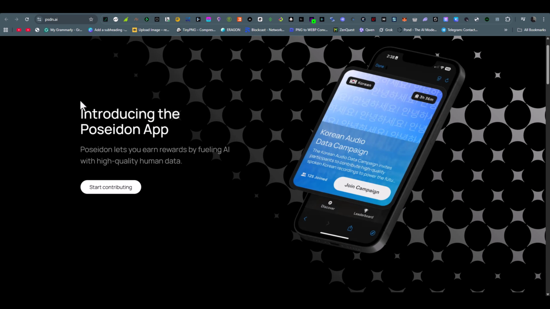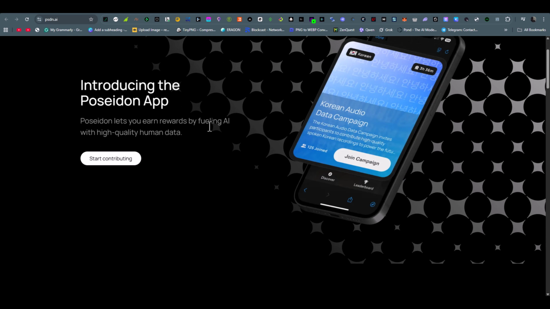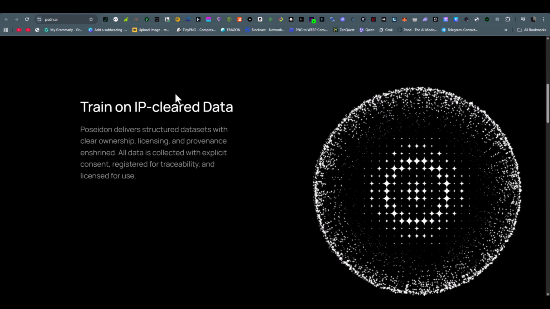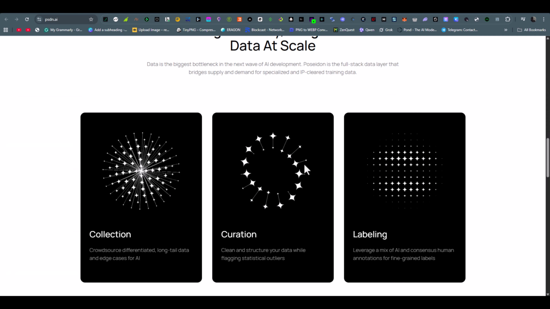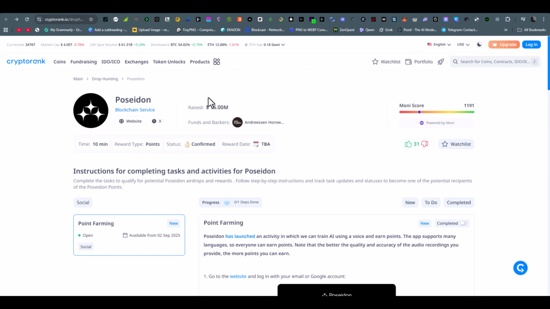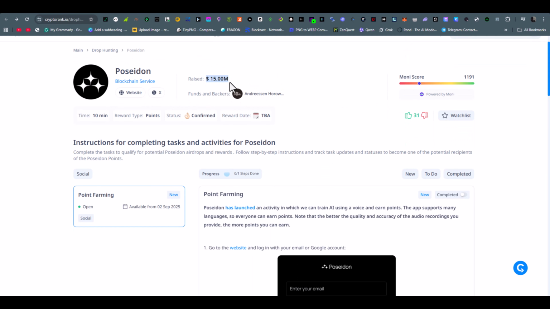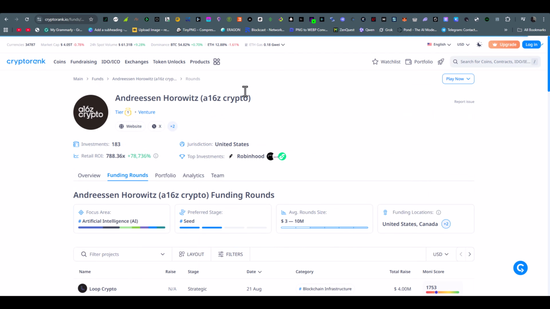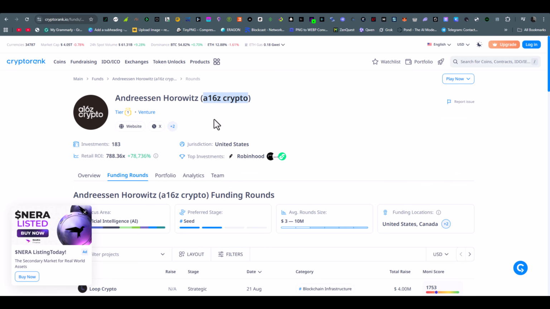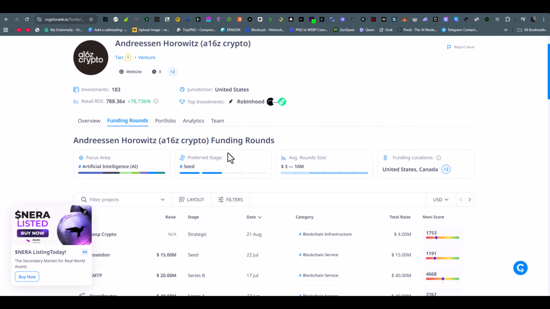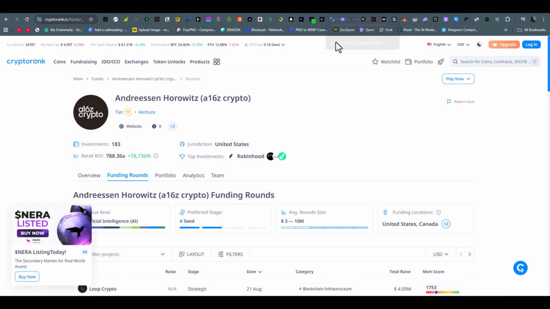So what they offer, Poseidon is a platform that provides safe, high quality data for training AI, and basically people share their data to earn rewards. Also, if you want, you can visit their website for more details. As for the funding, they already raised 15 million and their status is confirmed, which is great. And as for the investors, you see the top name A16Z. So they are always funding in unique projects that have high potential, so don't miss this.